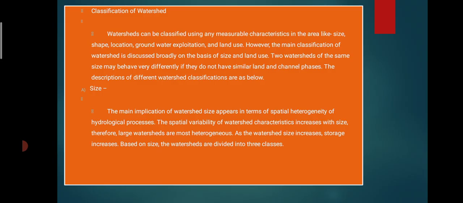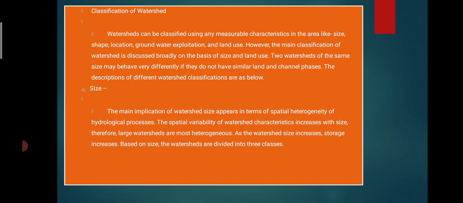Then classification of a watershed. Watersheds can be classified using measurable characteristics of the area like size, shape, location, groundwater exploitation and land use. However, the main classification of watersheds is discussed broadly on the basis of size and land use. Two watersheds of the same size may behave very differently if they do not have similar land and channel phase. They are described as different watershed classifications as below on the basis of size.